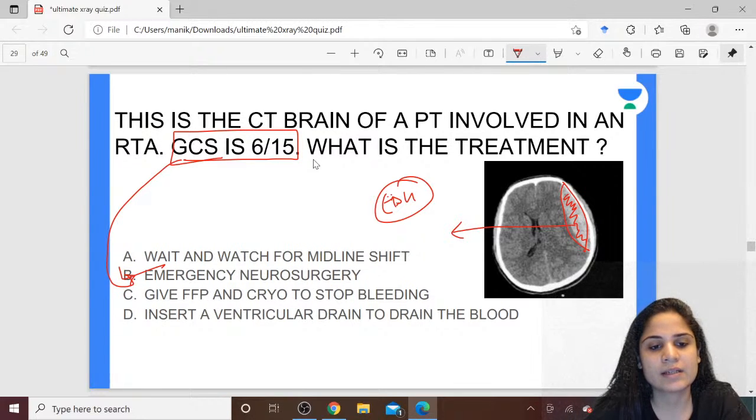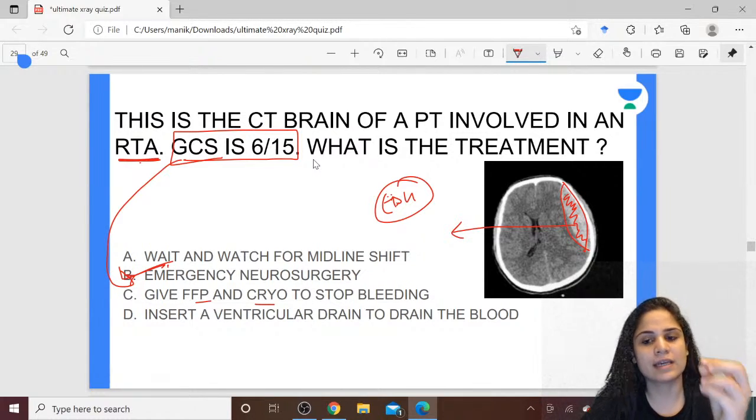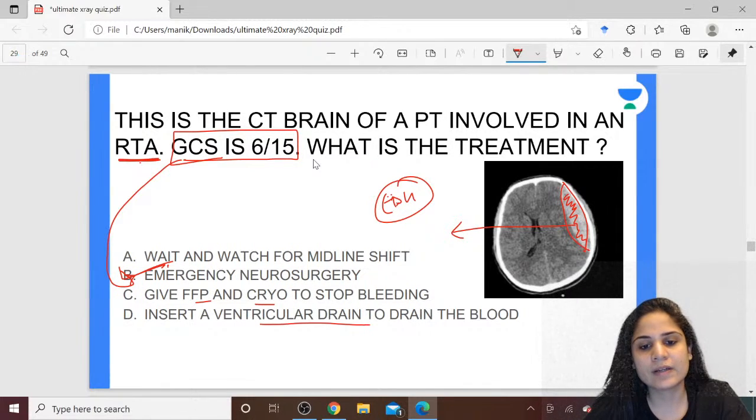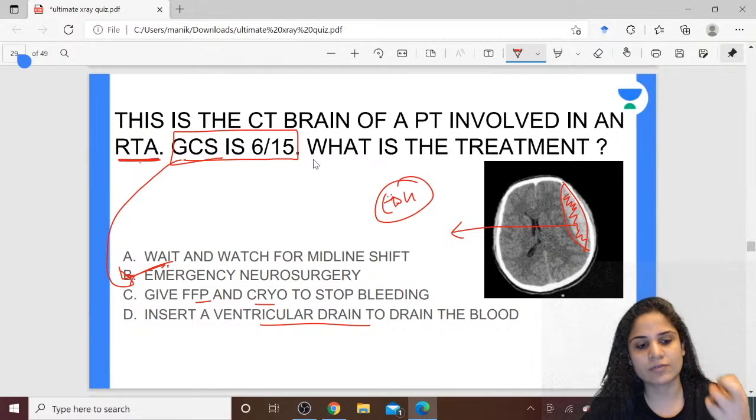So what has to be done in this case? Emergency neurosurgery. Remember, he is a patient of trauma. So there is some shearing of the blood vessels in the brain. So whenever you have the blood vessels of the brain traumatized, you have to stop the bleeding. You just can't leave it like that. If you give FFP and cryo, it's not going to help in stopping the bleeding. You will replace the coagulation factors, but the trauma to the capillaries or vessels will not stop, correct? If you insert the ventricular drain, you can drain the hemorrhage.